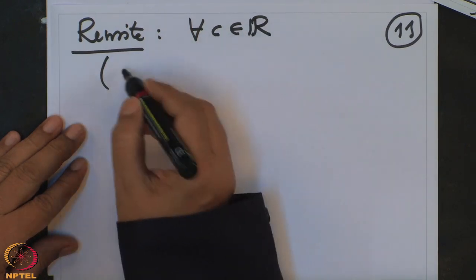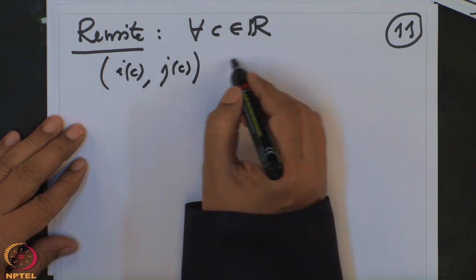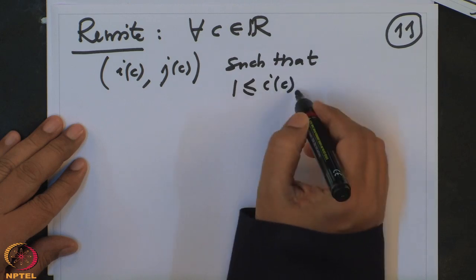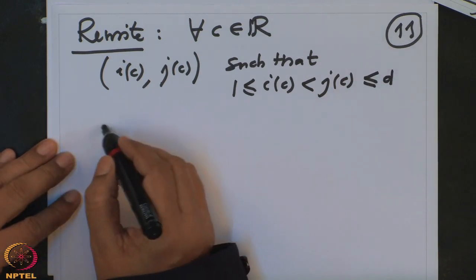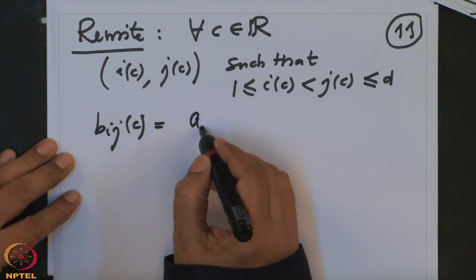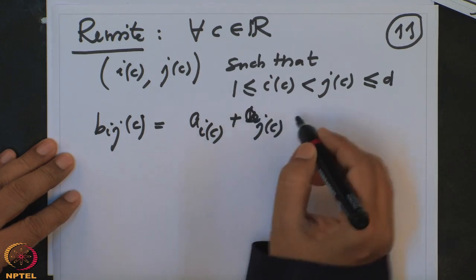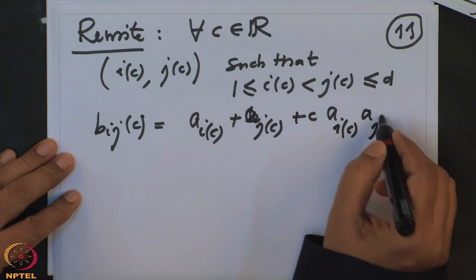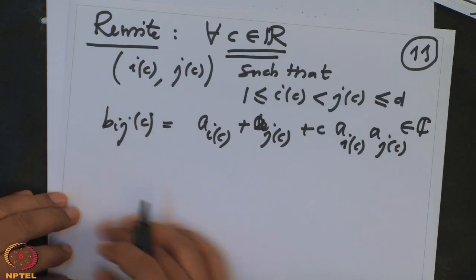The pair will also depend on C: (i_C, j_C), such that 1 ≤ i_C < j_C ≤ d, and B_{i_C j_C}, which is A_{i_C} plus A_{j_C} plus C times A_{i_C} A_{j_C}, belongs to the complex numbers for every C. But note that means what?